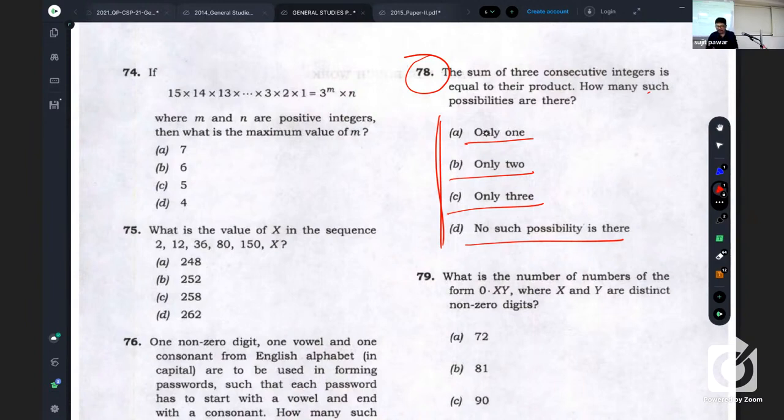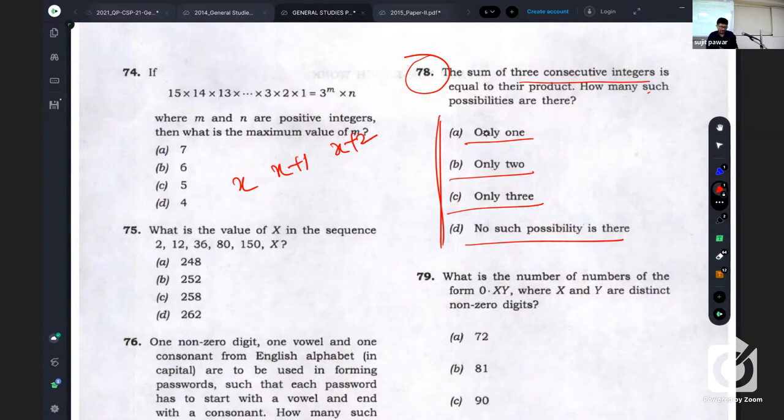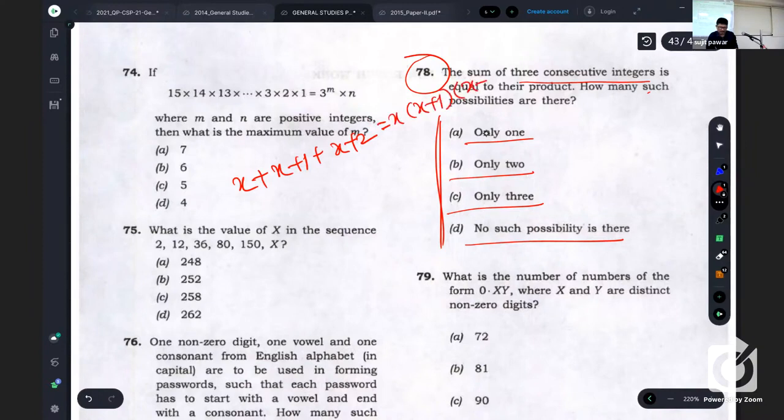So 3 consecutive integers they told. Let the smallest integer be x. Its next is x plus 1, then x plus 2. So their product is equal to their sum. So x into x plus 1 into x plus 2 equals x plus x plus 1 plus x plus 2, that is 3x plus 3.